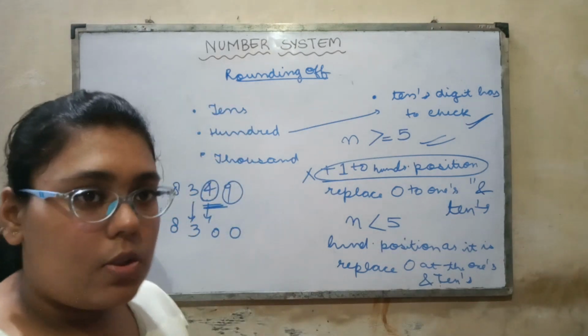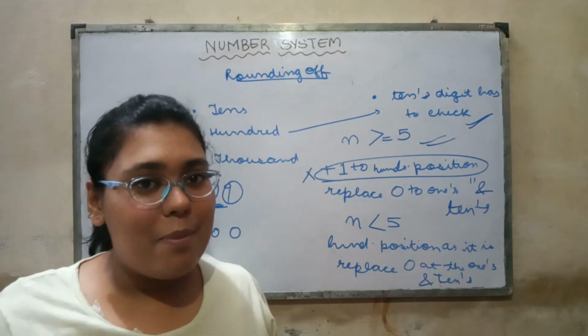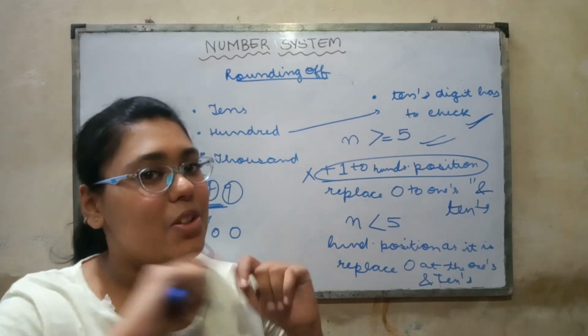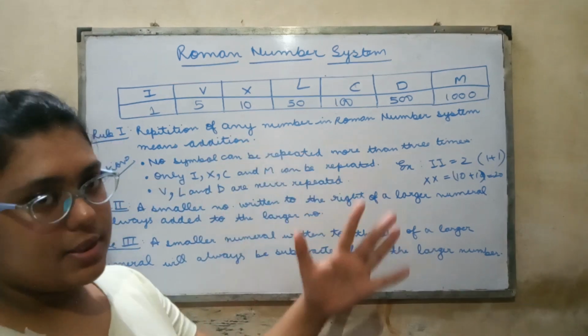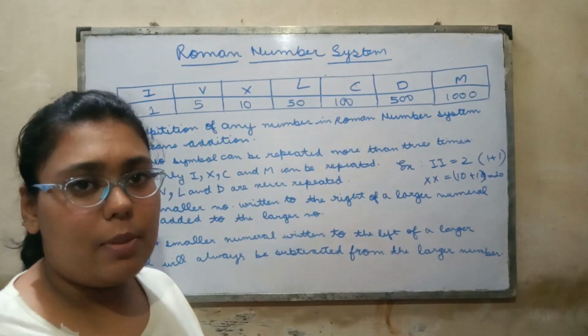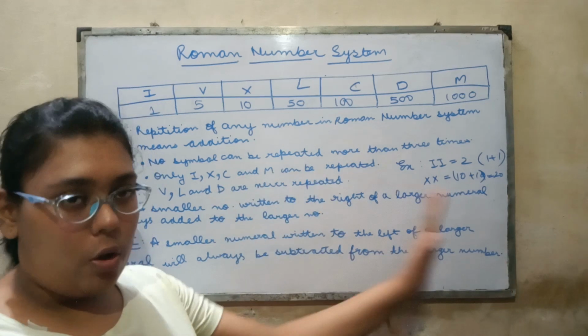Okay? So now the last topic is about to come, and that is the Roman number system. And with this, your number system chapter will be complete. The Roman number system is an ancient system of writing values on paper.